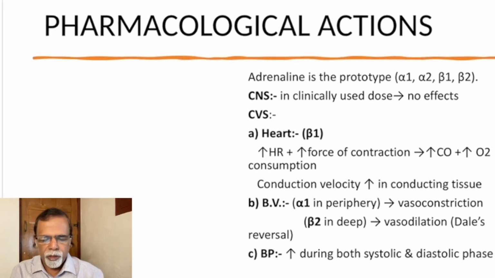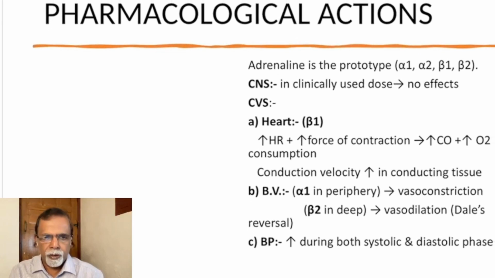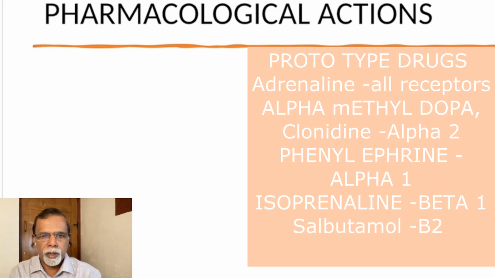So now we go to the pharmacological actions of each drug in the next session. Hope this is the basic fundamental for learning the mechanism of action of the adrenergic drugs, agonists and antagonists. This is the foundation you should be knowing.